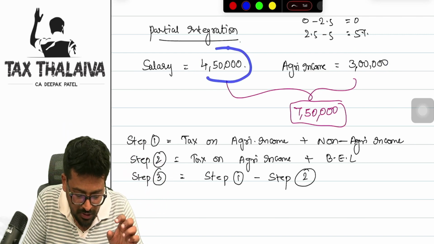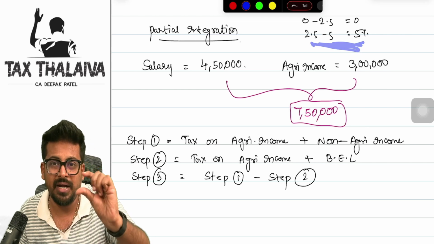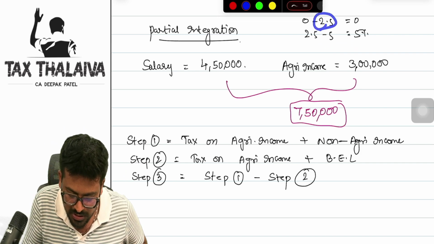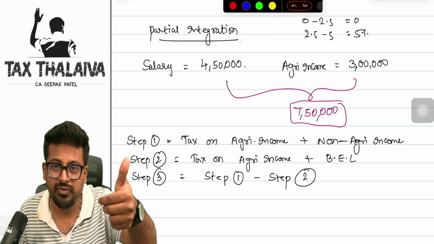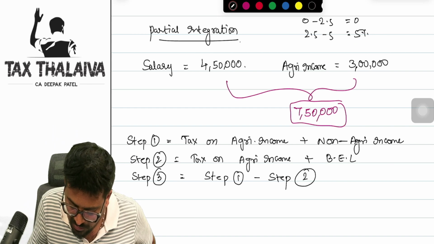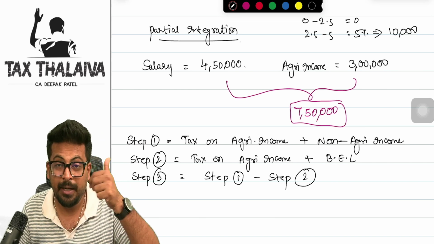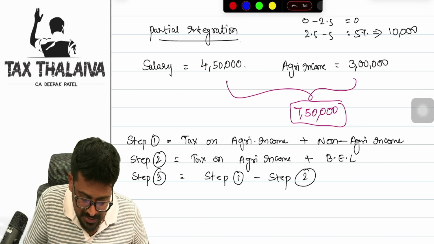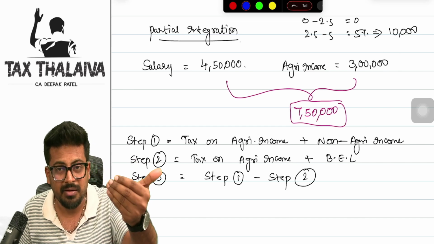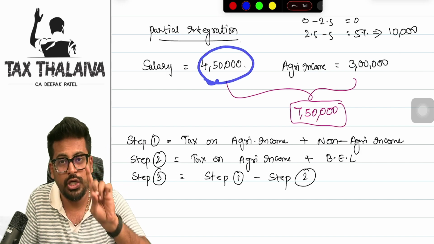So if I take only 4 lakh 50,000 for taxation purposes, I will fall under the tax slab rate of 5%. It means I have to pay tax on whatever exceeds 2 lakh 50,000. Beyond the 2 lakh 50,000, 4 lakh 50,000 means 2 lakhs. On 2 lakhs, I need to pay tax at the rate of 5%. That will be 10,000, for example. Correct or not? So let me repeat it. If your salary income is 4 lakh 50,000 and you have an agriculture income of 3 lakhs, the agriculture income is exempt. 3 lakhs is exempt. No need to pay any tax on that. But on 4 lakh 50,000, you need to pay tax.